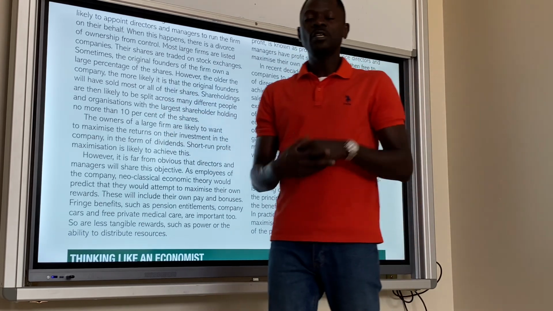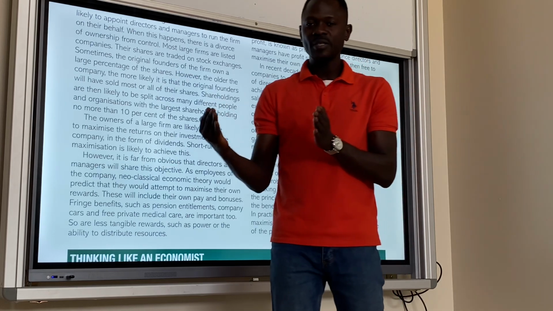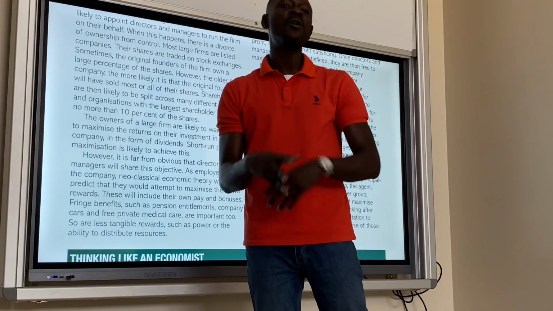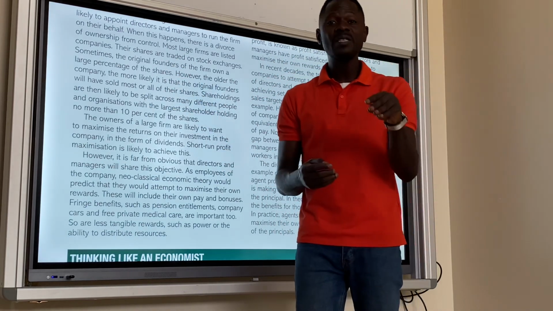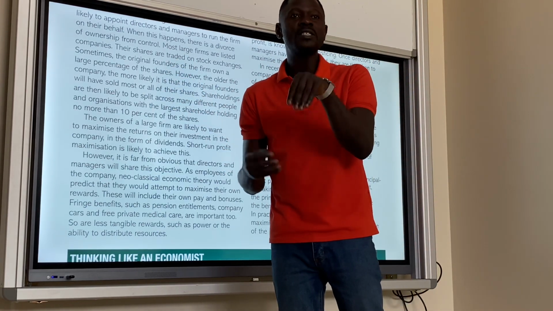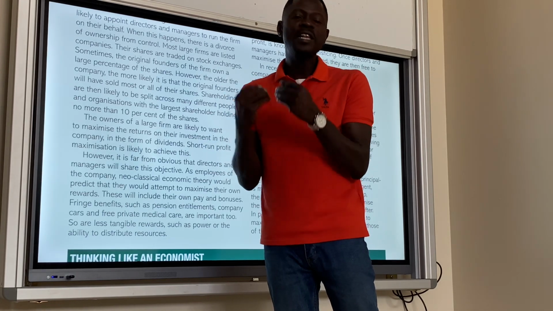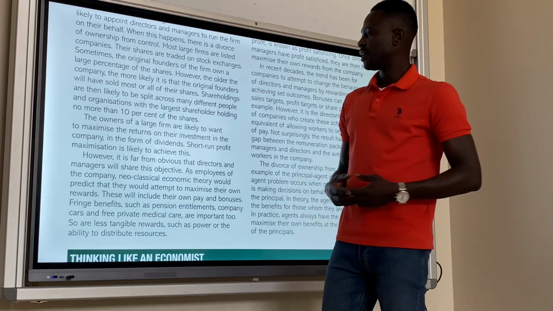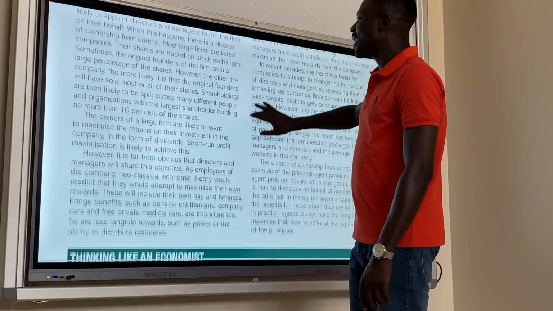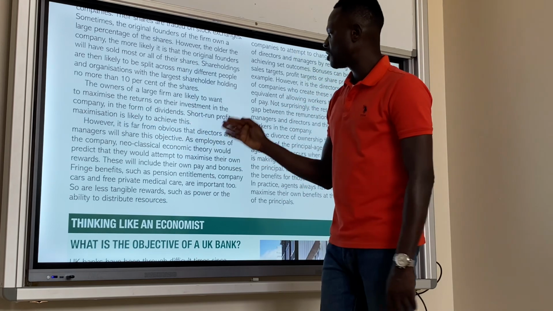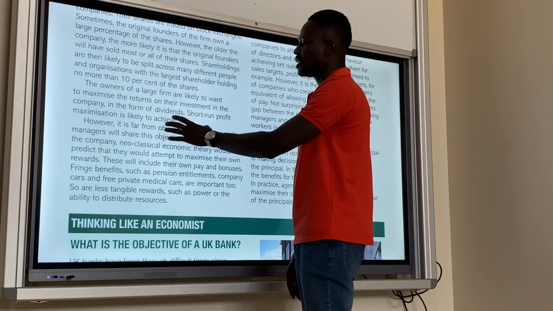For a public limited company, the longer it exists, the more likely it is that the shares are distributed among a lot of people. So that means the founding members, the original owners of those companies, might have little shareholding. So the owners of a large firm are likely to want to maximize the returns on their investment in the company in the form of dividends. Short-term profit maximization is likely to achieve this.